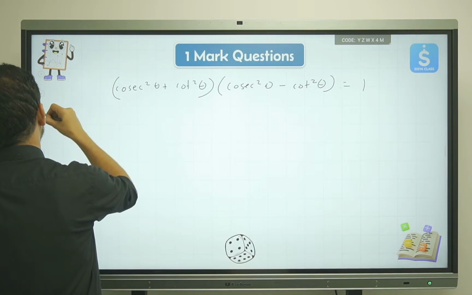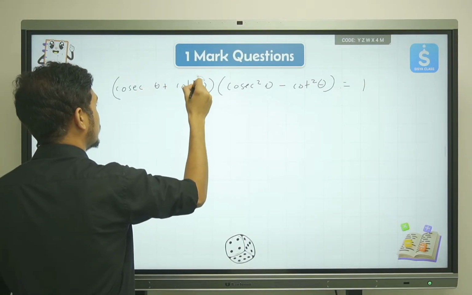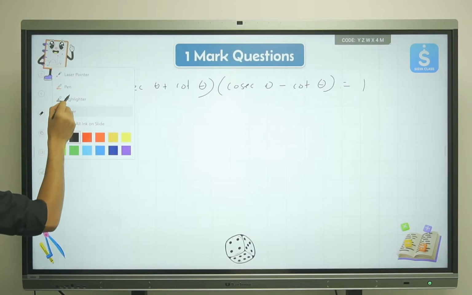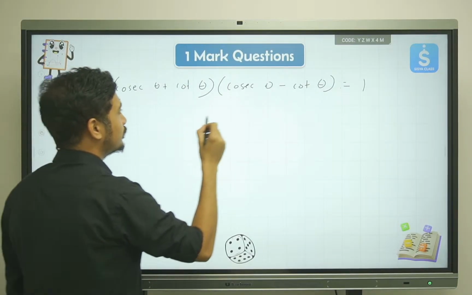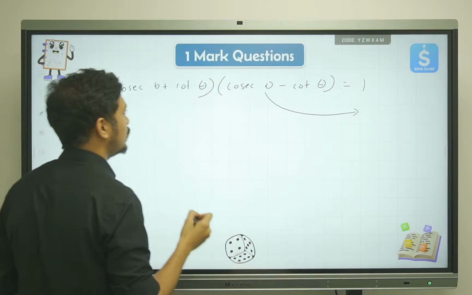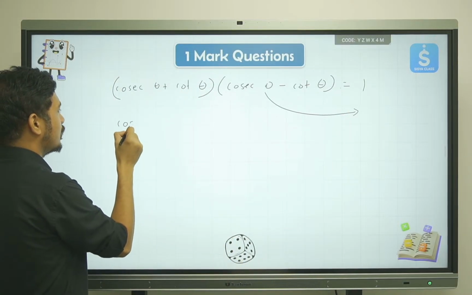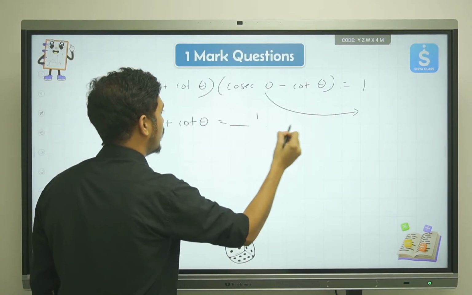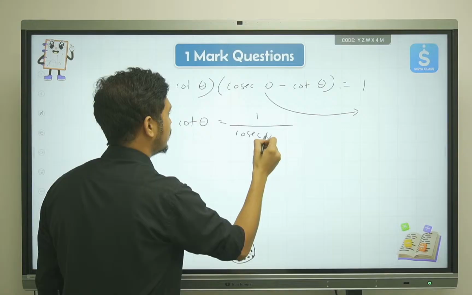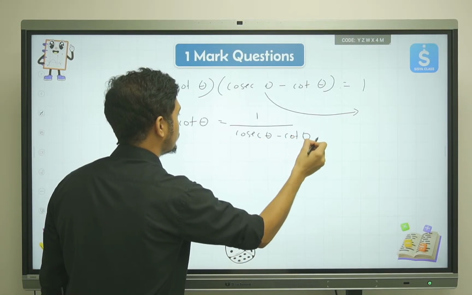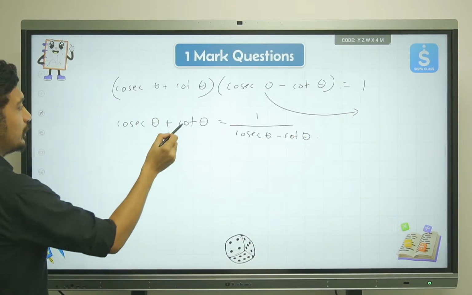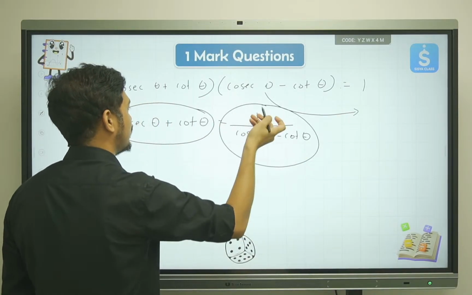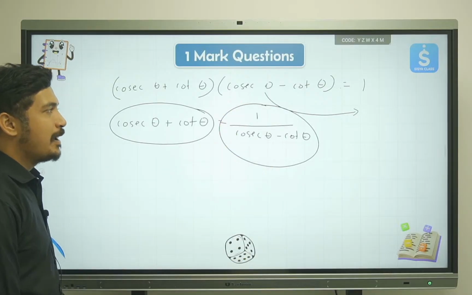One mistake I made is that we don't need to write the squares now, because it is a plus b into a minus b. Then we take this part and put it in the denominator on the RHS. So we get cosec theta plus cot theta equal to 1 upon cosec theta minus cot theta. That is exactly what we wanted: this term is the reciprocal of that, and reciprocal means 1 upon something, which is true.